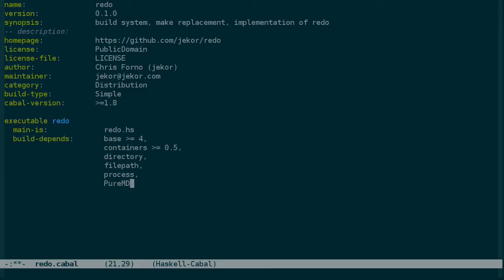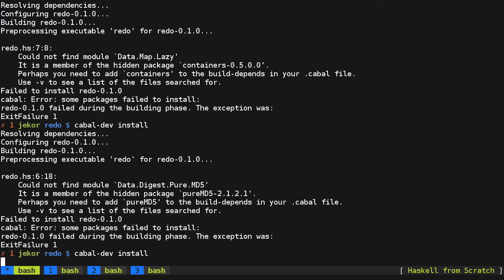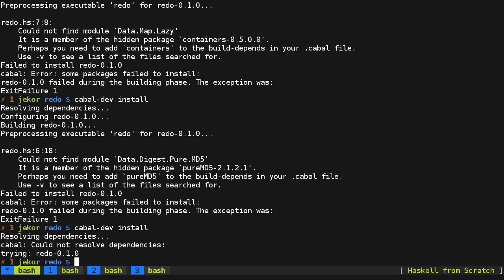And I looked at this as well. There were some changes in the recommended interface, but the MD5 function and the MD5 digest or context has remained the same. So now we have this error, could not resolve dependencies trying redo 0.1.0, which is a little bit cryptic and confusing.